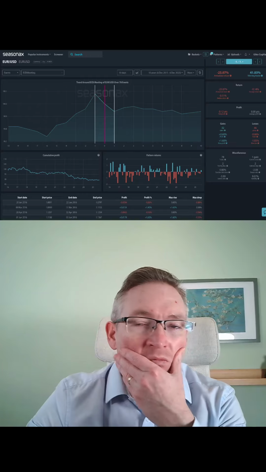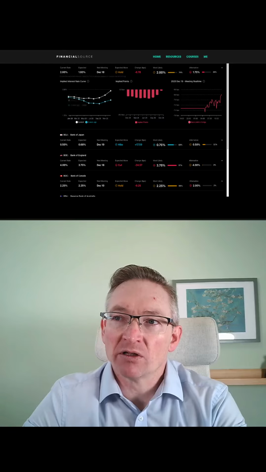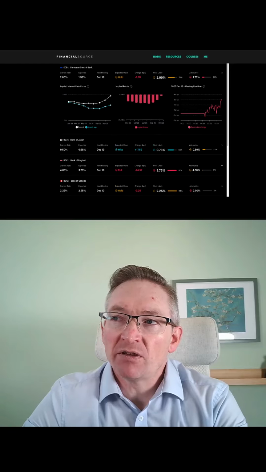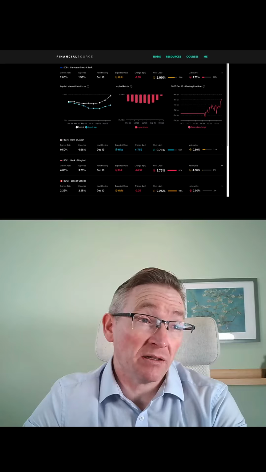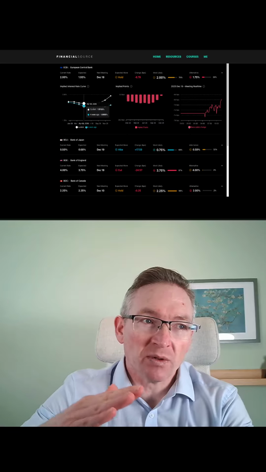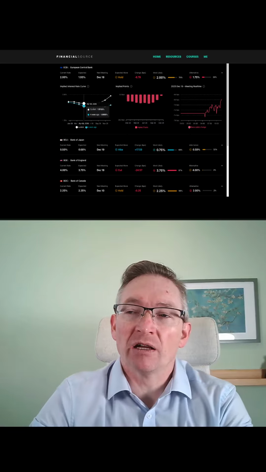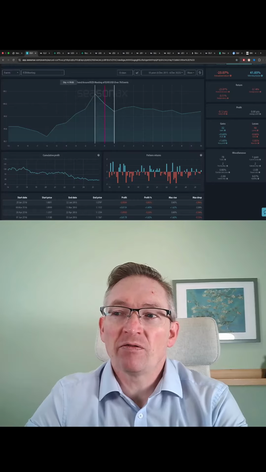Now, the expectations for this ECB meeting at the moment are as follows: a 75% chance that the ECB are going to be on hold, and 25% that they're going to cut. And you can see the short-term interest rate curve has just been reaching higher in the last week or so. So on balance, that would favour upside.